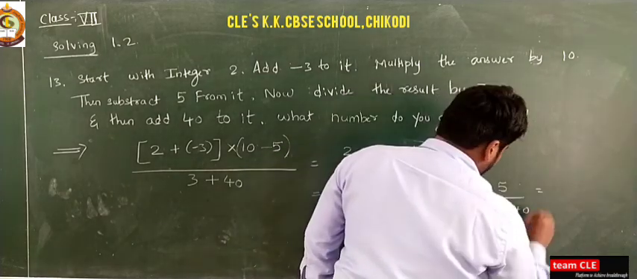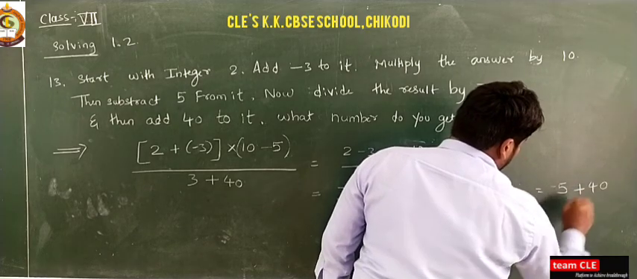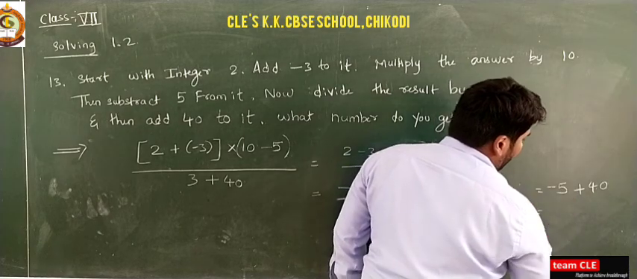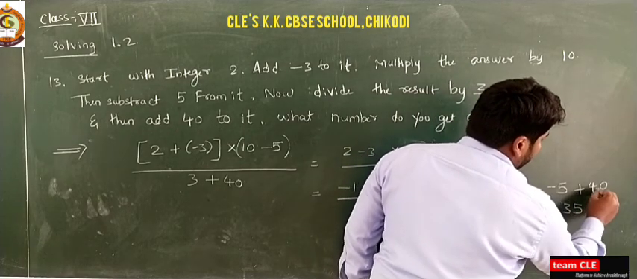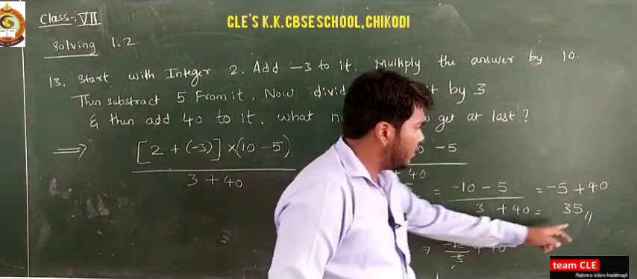Now see, 3 fives are 15, so what will we get? This is minus 5 plus 40. So 40 minus 5 will give us 35. By seeing the greater number, we keep that sign. Okay, so the answer is 35.